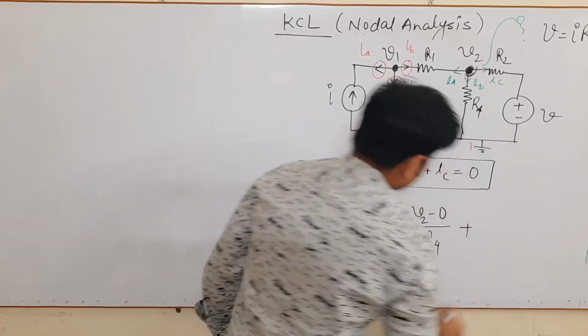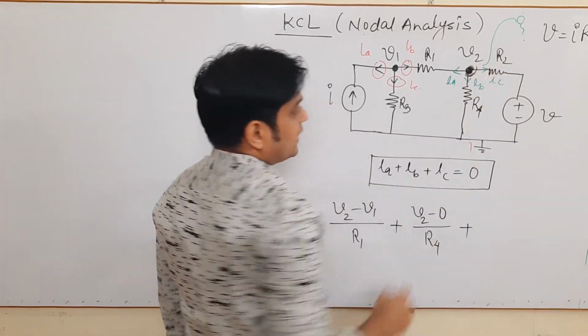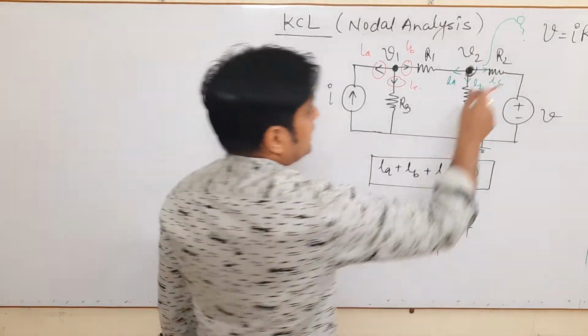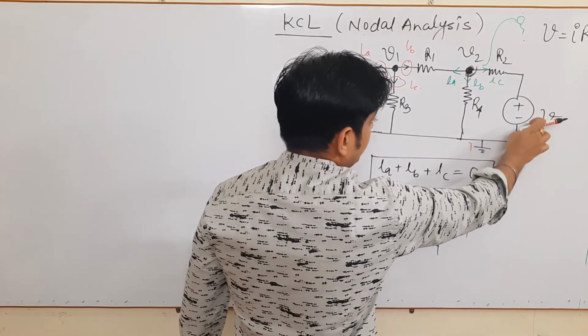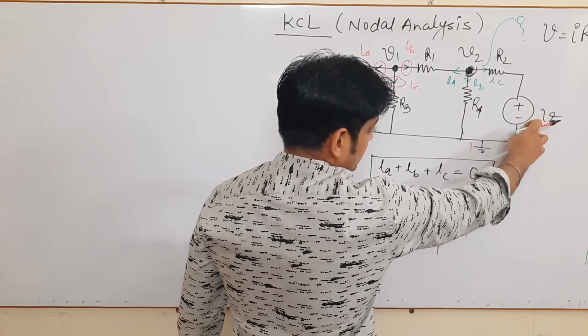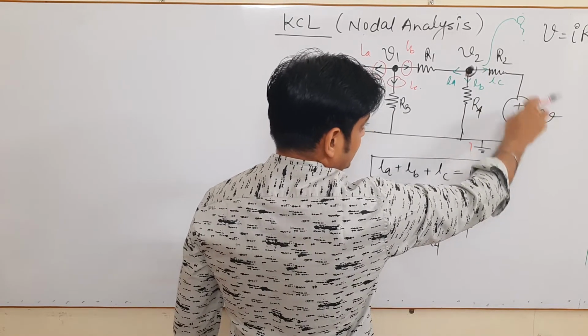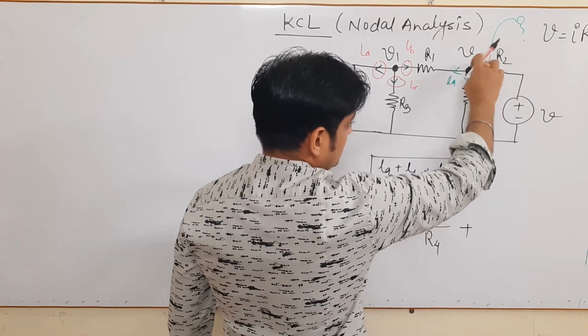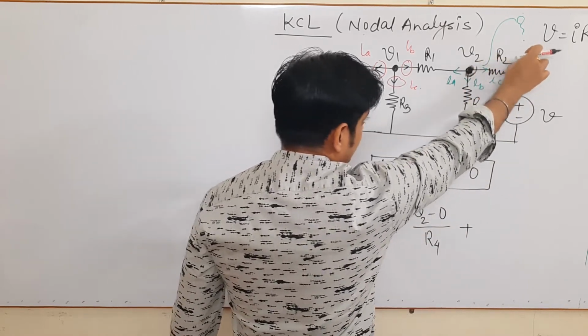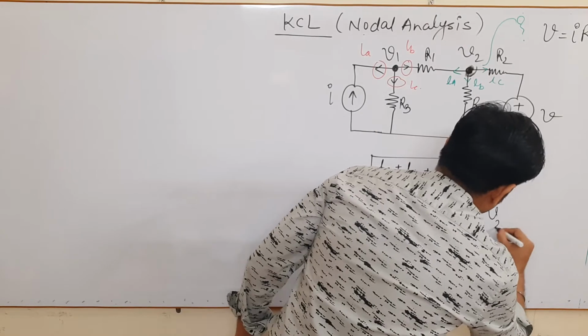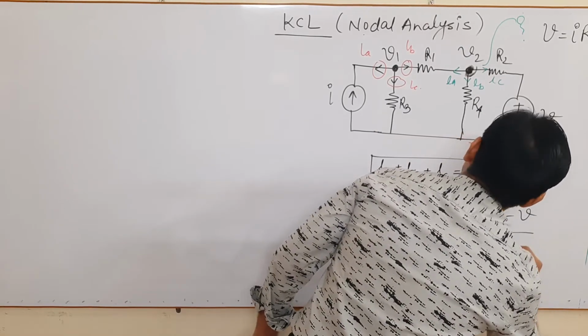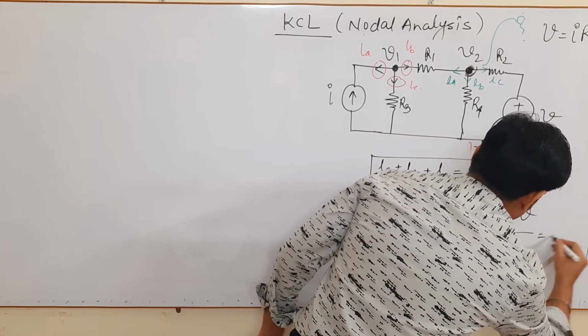Similarly, plus the value of current IC. Now IC is the difference of potential. Now here you will find one more independent voltage source is connected. So once you find the value of IC, IC is the difference of voltage divided by this resistance. So that comes to be V2 minus V divided by R2, that comes to be 0.